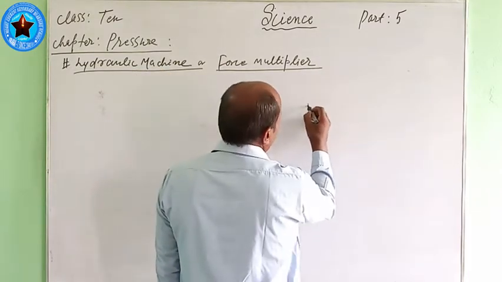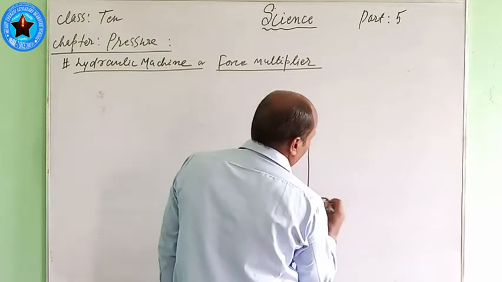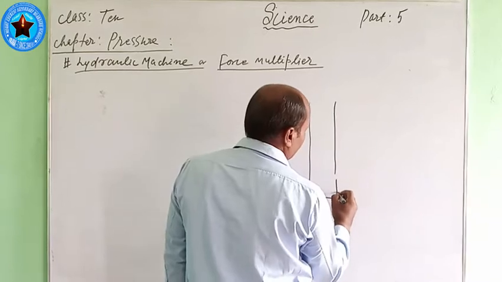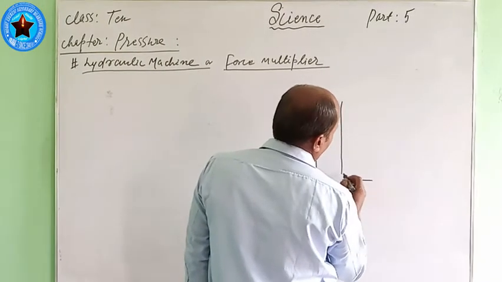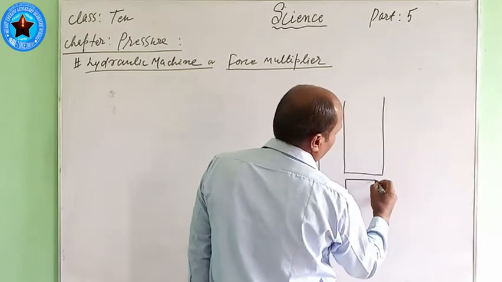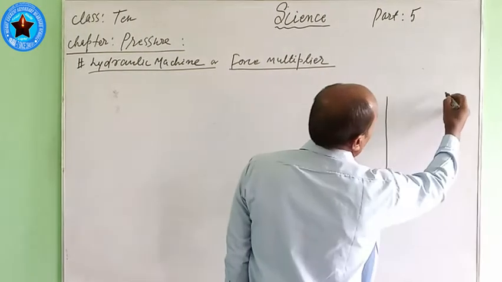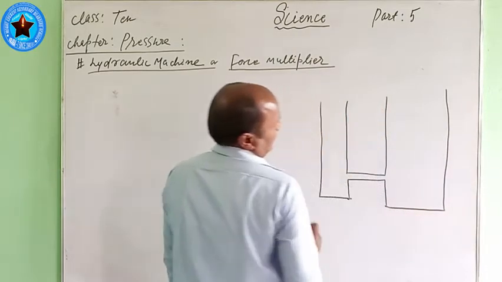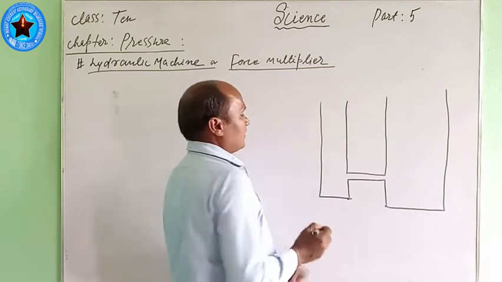All of you look at this. In this way you can also make one diagram. All of you look at it clearly.